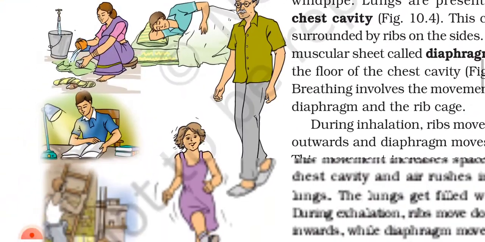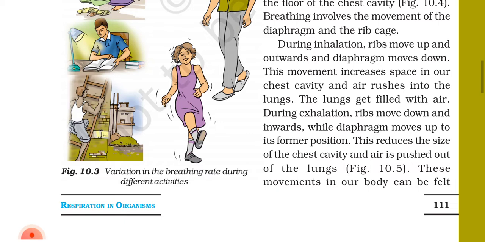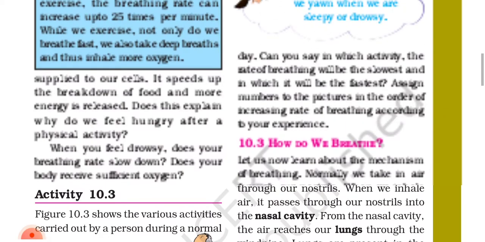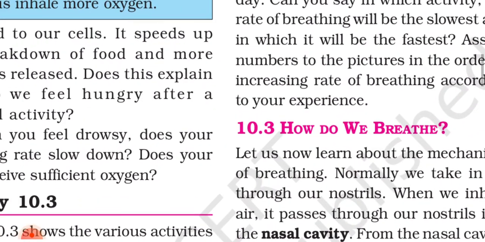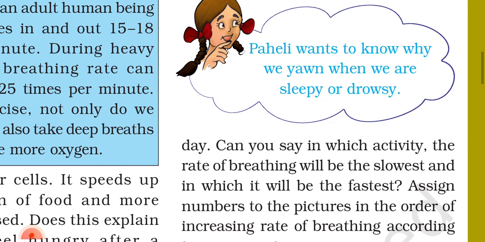Here is the figure, 10.3, showing variation in the breathing rate during different activities. Paheli wants to know why we yawn when we are sleepy or drowsy.